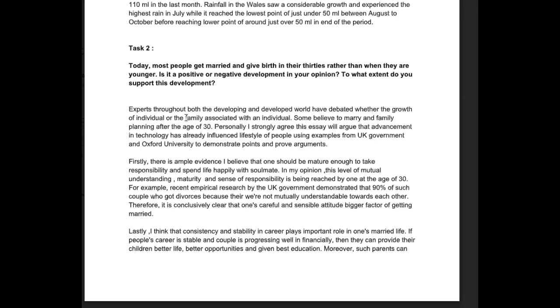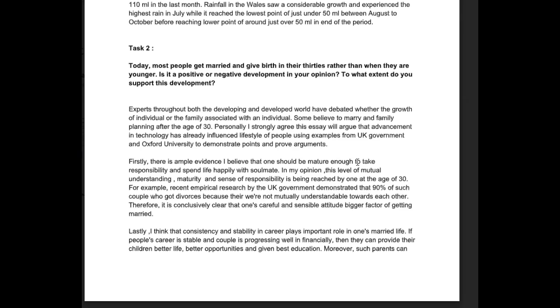Let's see. So this sentence didn't make sense. I understand that you're trying to apply the template, but it didn't work for you here. So what you want to say is something different. What you want to say is something along the lines of, firstly, there's ample evidence that people are happier with their soulmate when they are mature enough to make the decision to get married.